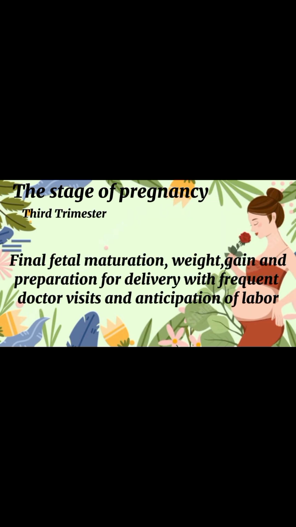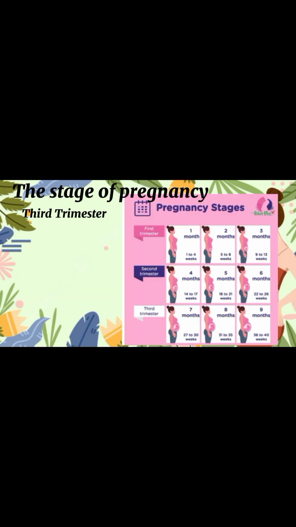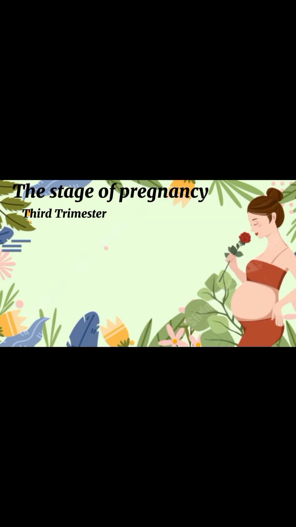Third trimester, final fetal maturation, weight gain, and preparation for delivery with frequent doctor visits and anticipation of labor. So in the third trimester, weeks 28 to 40, preparing for birth. The baby continues to grow, gaining weight and developing its lungs and immune system. The mother's body prepares for labor and delivery. The uterus expands and the baby's head descends into the pelvis.